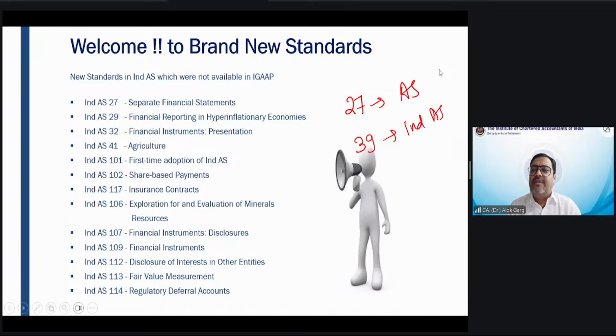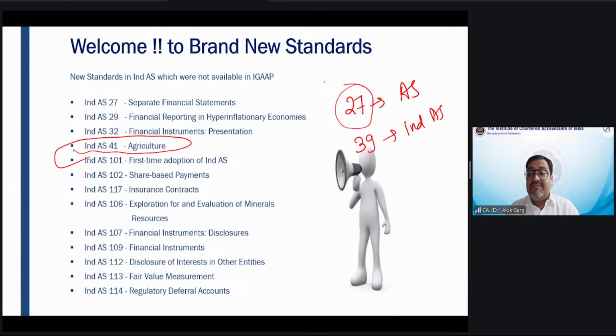Okay. So on the screen, you will find some standards, for example, Ind AS 41. Do you have any standard which talks about agriculture accounting in AS? No. In these 27 AS, no standard talks about agriculture accounting. Biological asset accounting, okay? Cow and buffalo accounting, no standard is talking about. While India has a rich culture of agriculture. India is a country of agriculture, but we don't have any agriculture accounting standard.